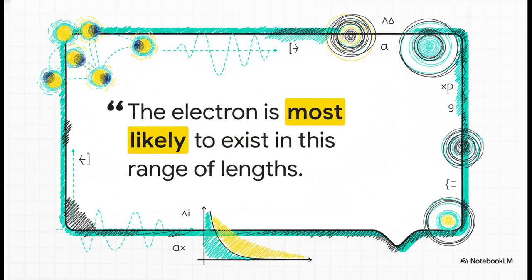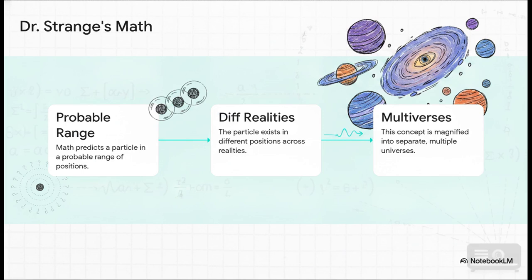In quantum mechanics, a physicist won't say an electron is definitively at point A. Instead, they operate on probabilities, stating the electron is most likely to exist in this range of lengths. Mathematically, that exact same probability distribution can be interpreted as the electron existing simultaneously in different realities across that possible range. Trace the math and you see the movie magic.